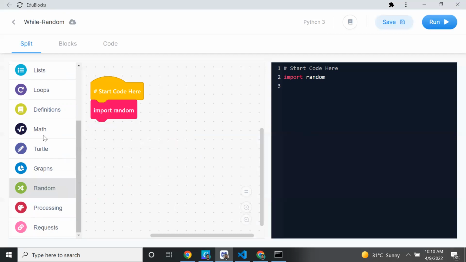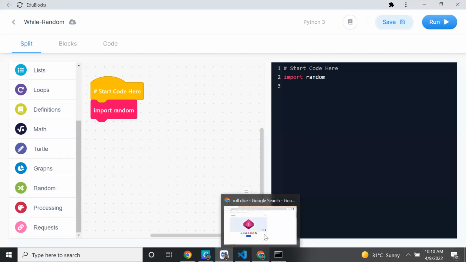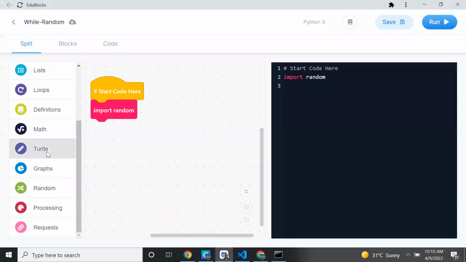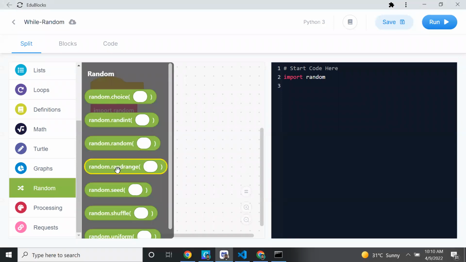Before that, you have to create the variable. In the roll dice, we selected 10, and that is a range. Between how many numbers do I want to create a random number: 0 to 10, 0 to 100, 0 to 200, 0 to 5? We have to give the range here. That's why there is a method called random.randrange.